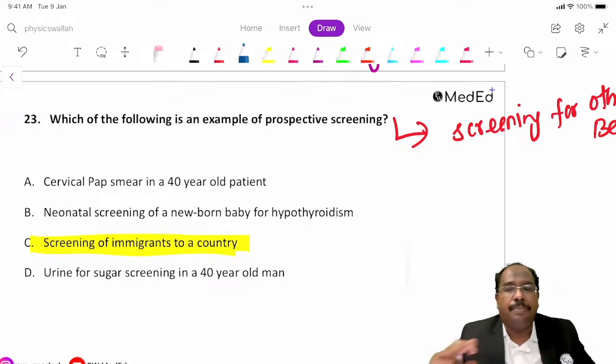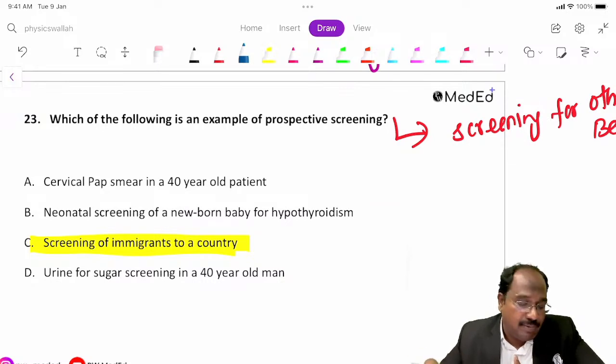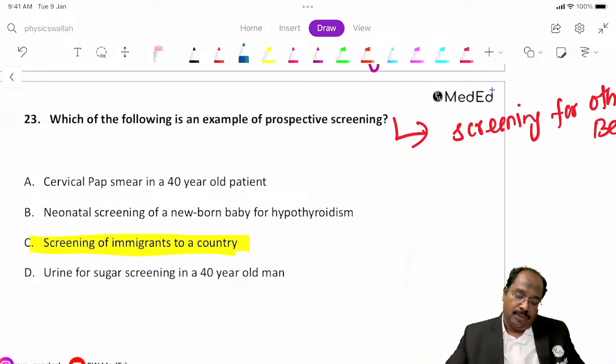The statement of positive predictive value is asked multiple times. So what is positive predictive value? It is the probability that a person with a positive test result has the disease. Positive predictive value means what is the chance, the probability, that a person with a positive test has the disease. It has been asked multiple times.